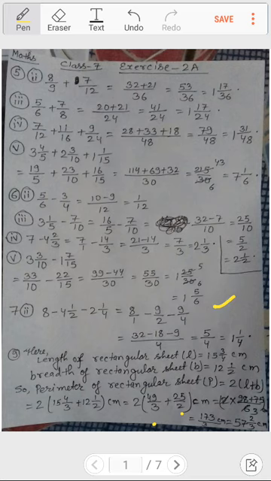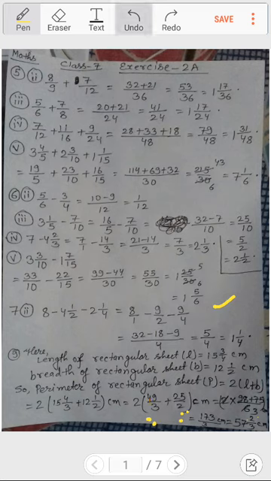Now what I had done, I had taken the LCM. You can see the LCM of 4 and 2 is 4, and again 4 divided by 4 is 1, so 1 into 63 is 63, and when 4 divided by 2 it is 2, so 2 into 25 is 50. And what I did is, I had just written it with the multiply sign so that we can cut 2 and 4 up and down and it is reduced also.